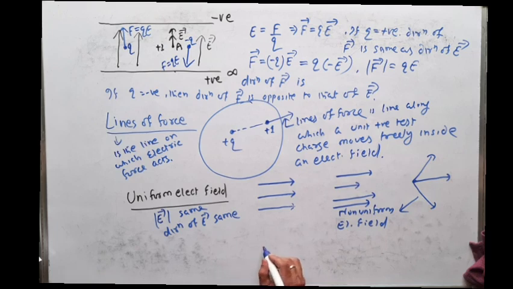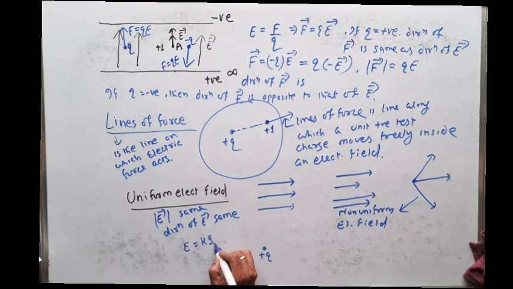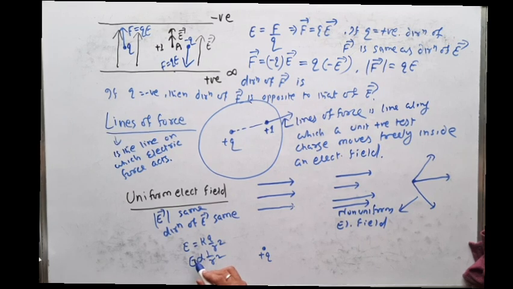So now see, suppose I bring a positive charge. Now what is the formula of electric field intensity due to a point charge? Kq by r square. So here electric field intensity is inversely proportional to r square. If distance increases, electric field strength decreases.